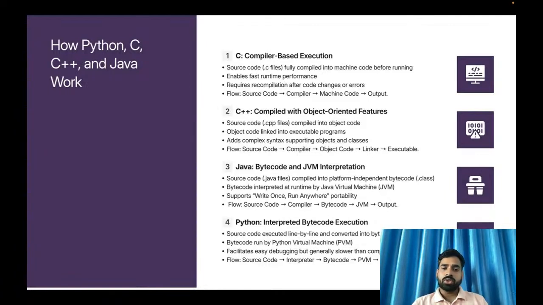And next one, Java code uses the Java virtual machine. So as I told, it uses both interpreter and compiler. First, source code, meaning the Java file, will be converted to bytecode with the help of the compiler. Once it has been compiled, the bytecode will be passed to the Java virtual machine, where it will be interpreted again. Means it will be read line by line, and it will generate the output. Like that, it has a difference as compared to others.